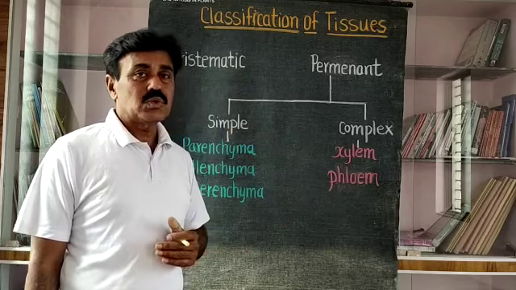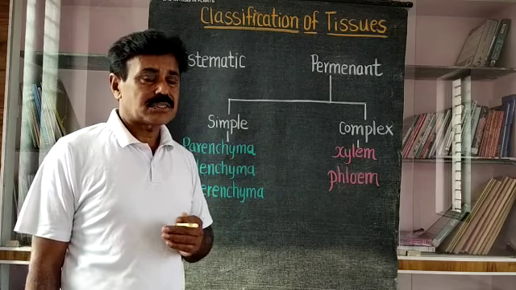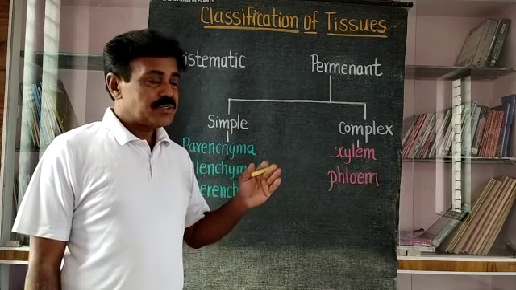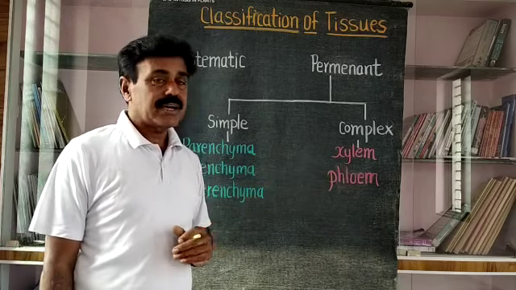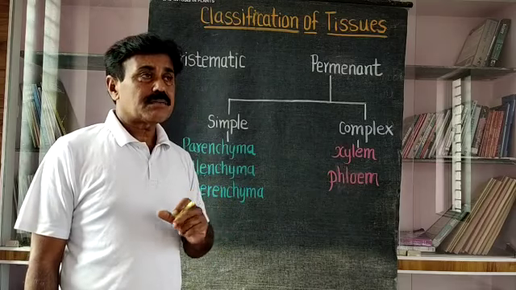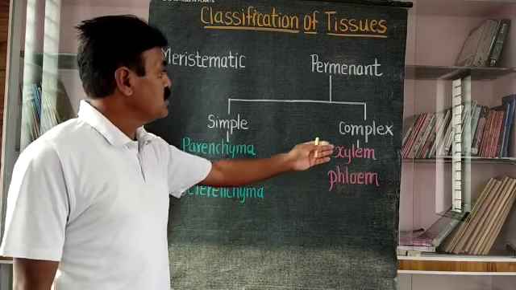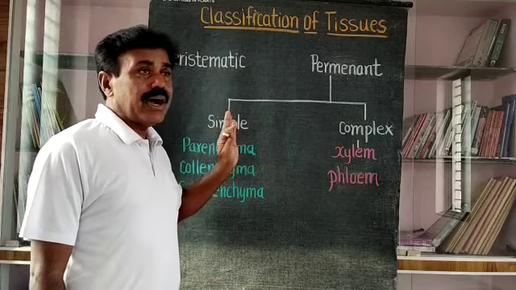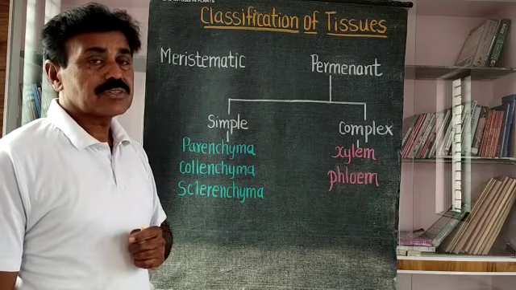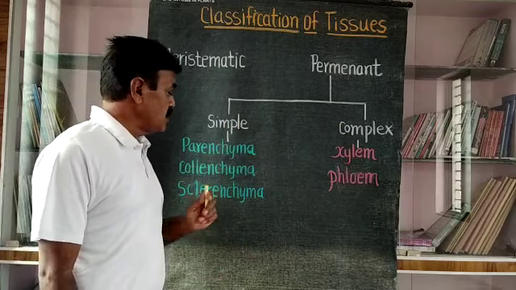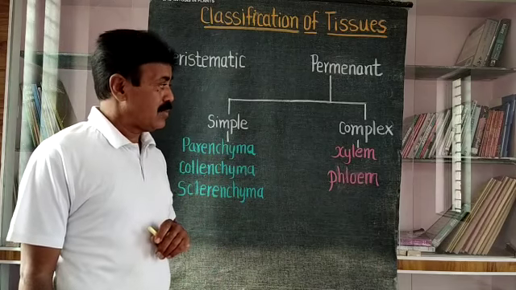Complex tissues have somewhat heterogeneous structures and somewhat heterogeneous functions. That means complex tissues such as xylem and phloem do not have a similar structure. For example, in the case of xylem, different types of elements are present and they have different structures and somewhat different functions. Hence it is called a complex tissue. That means simple tissues have homogeneous structure and function, while complex tissues have heterogeneous structure and function. In the case of simple tissue, there are three good examples: parenchyma, collenchyma and sclerenchyma.